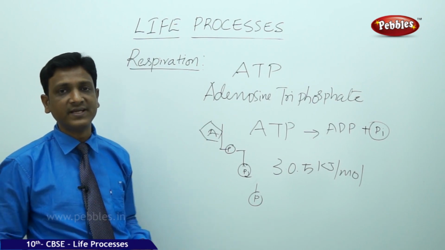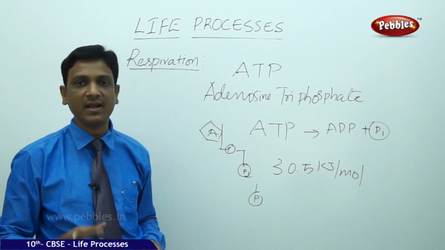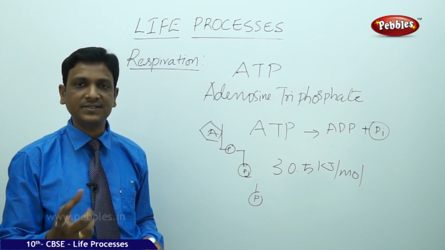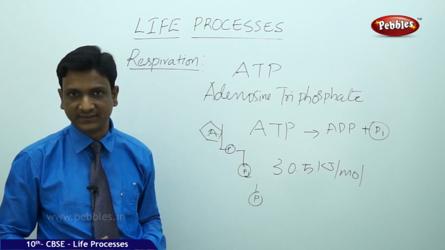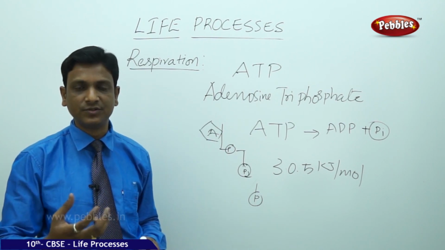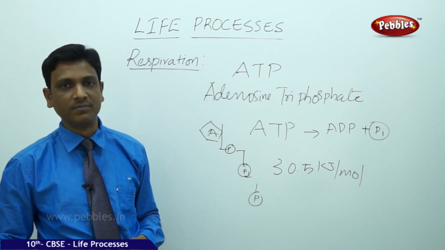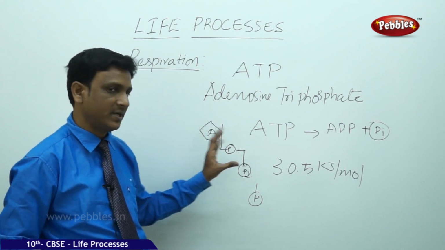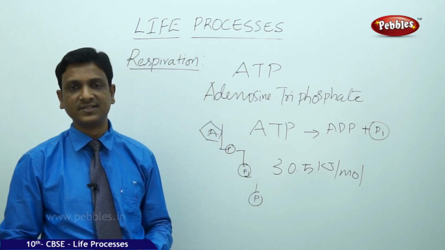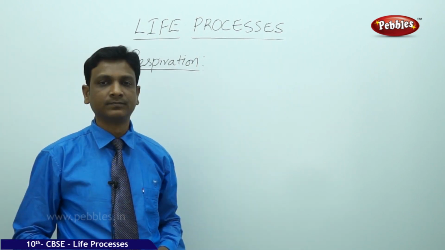This energy is used for various chemical reactions, just simply like how a battery or a cell is used to run different kind of things. The chemical energy in the battery is used as a light energy, sound energy, mechanical energy. So we can use it in different forms. In the same way, the energy present in the ATP is utilized for various reactions inside the cells.